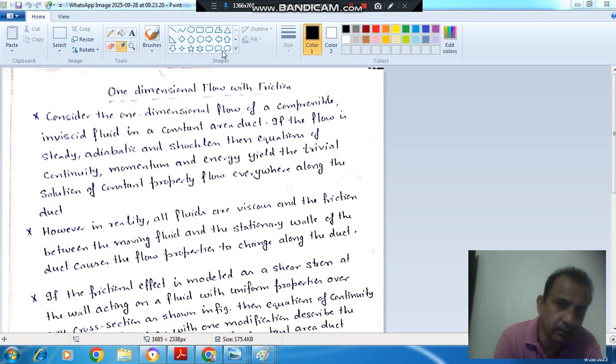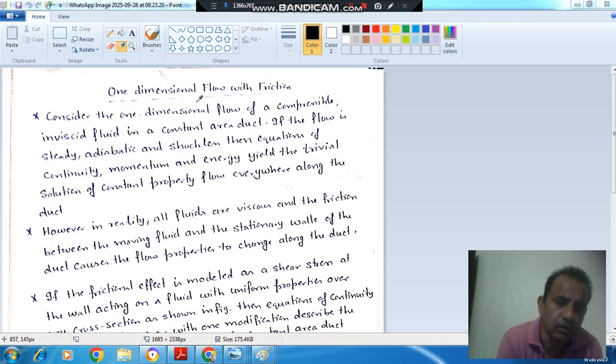Suppose we have a flow in which there is no friction, no heat addition, and the flow is steady and the area is constant. And then we apply these three equations, continuity, momentum and energy, then we will get constant property throughout the flow. The temperature would remain same, pressure would remain same. If there is no discontinuity like friction, shock, area or unsteadiness, then the property would remain same.